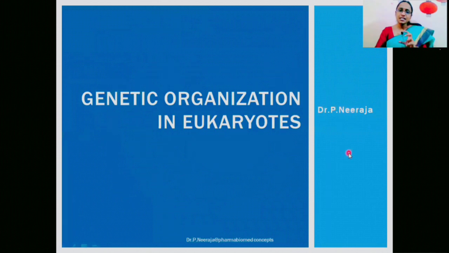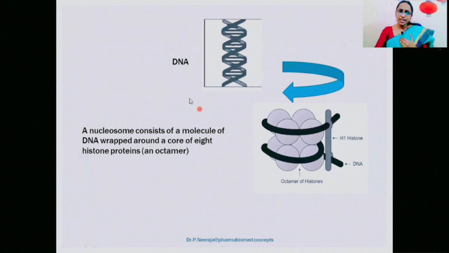Now coming to the genetic organization in eukaryotes, how genes are organized in the form of chromosomes in the eukaryotic kingdom. Here first we have the DNA, a DNA double helix. Now the DNA will be wrapped around a core of 8 histone proteins. Here you can count, these are histone proteins. So DNA is wrapped around 8 histone proteins to form a structure called a nucleosome. So a nucleosome is nothing but DNA wrapped around 8 histone proteins.